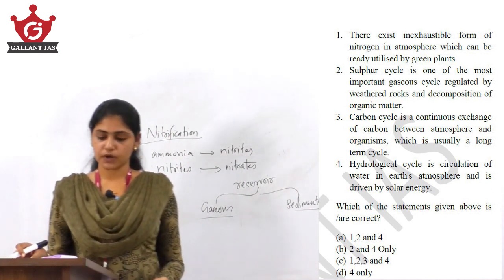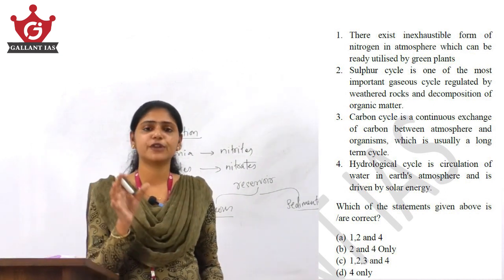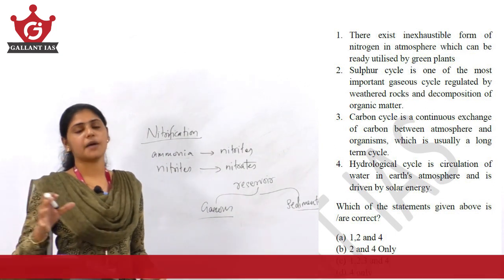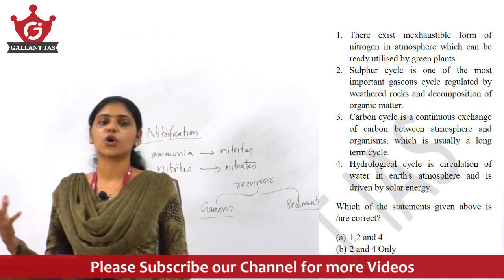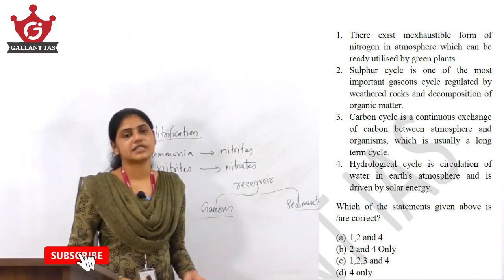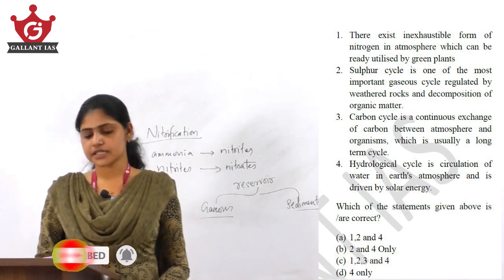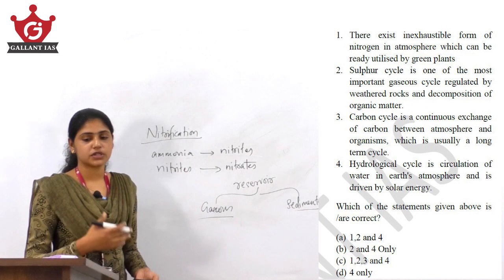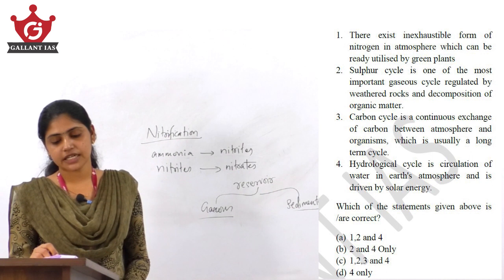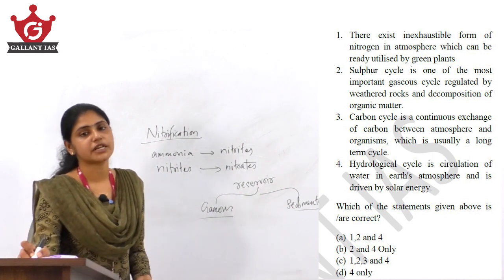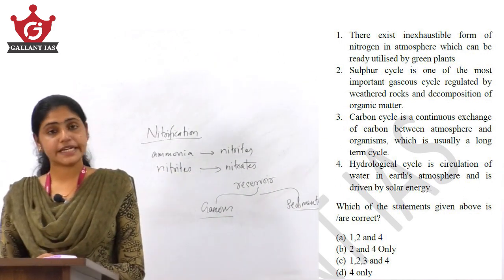We know carbon is one of the essential constituents of living tissues, and usually it forms short cycles. Carbon usually forms short cycles and not long cycles. They are not long-term cycles, they are short-term cycles. So that's why the third statement is also wrong. The fourth statement, hydrological cycle or water cycle is circulation of water in Earth's atmosphere and is driven by solar energy. This is a basic concept. Yes, that is a right statement. So 4 only, or option D, is your answer.